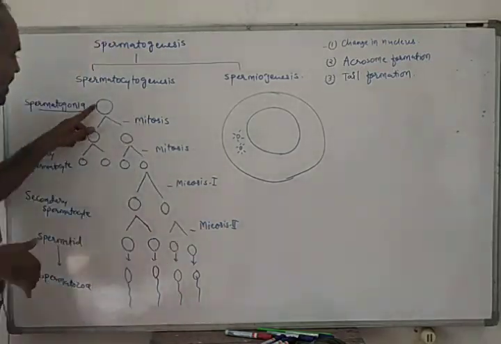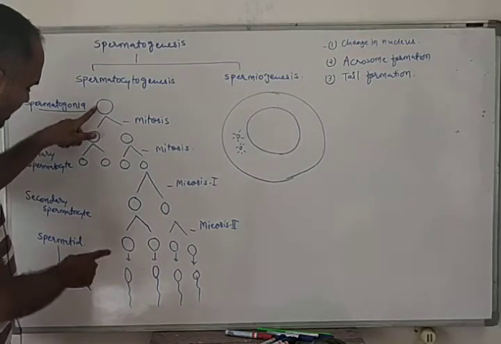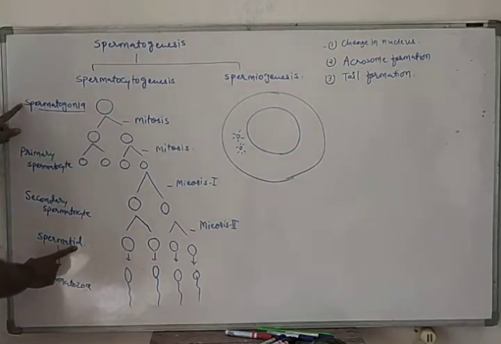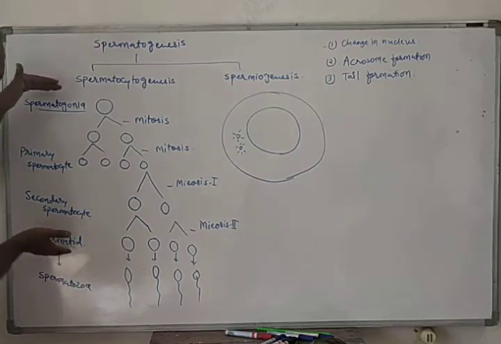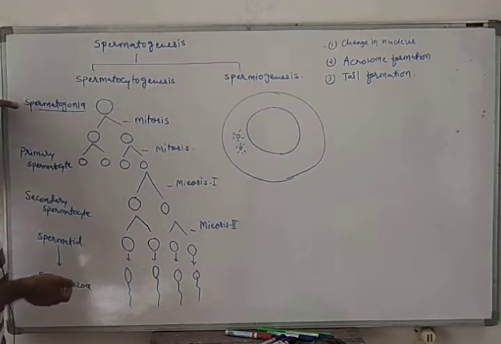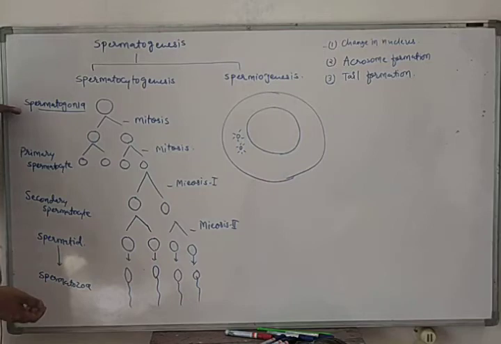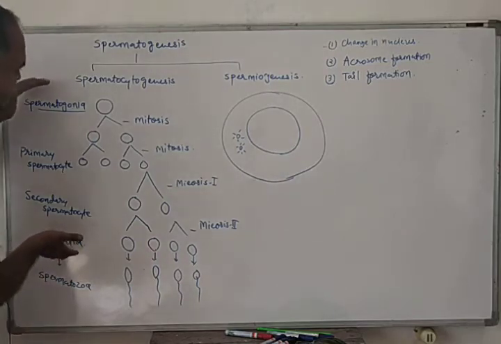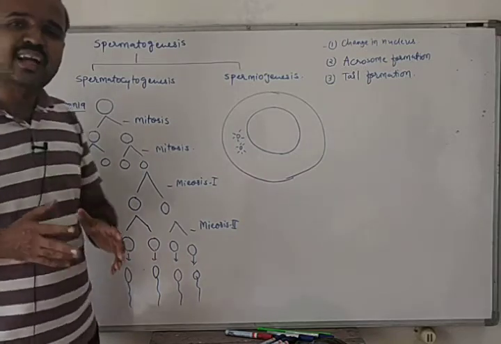Right from spermatogonia to spermatid production, these steps are included in spermatocytogenesis. Right from the mitosis of spermatogonia up to the development of the spermatid, these steps are included in spermatocytogenesis.